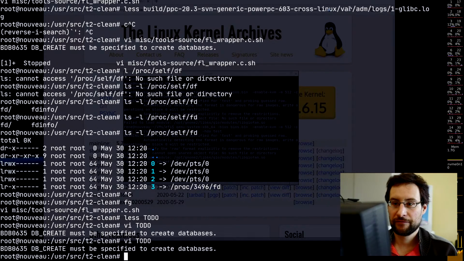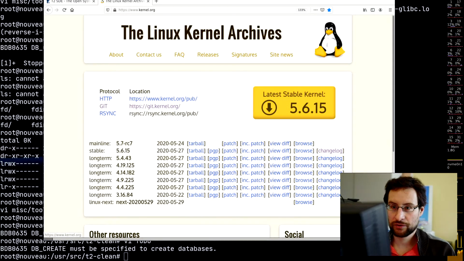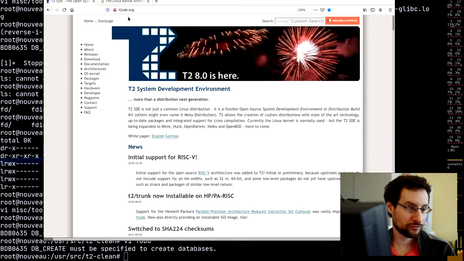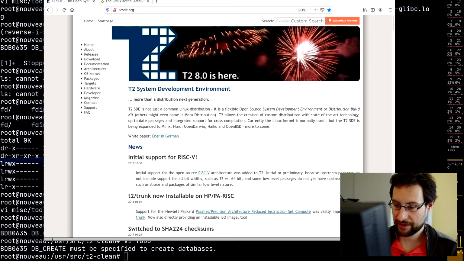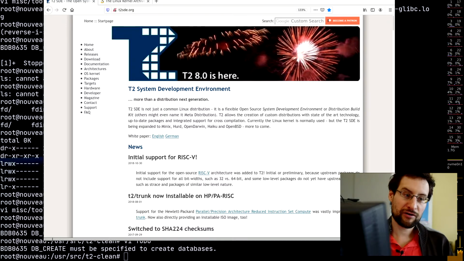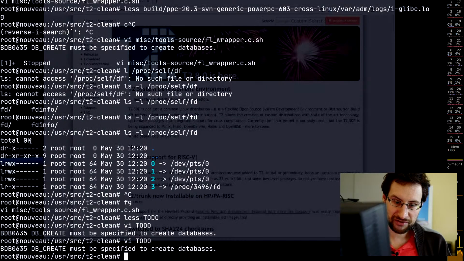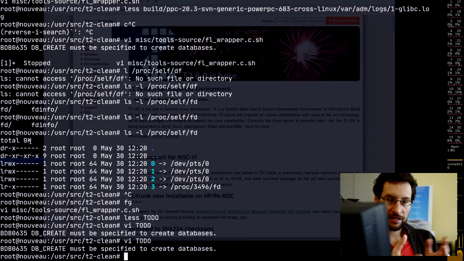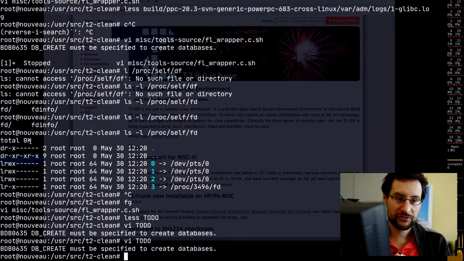Question from the audience: what distribution are we running? Our own, so doing Rock Linux, now T2. So running T2 here, which automatically cross-compiles from scratch. It is a source distribution similar to Gentoo. Before you ask why not Gentoo: because it is amazingly scripted with readable shell scripts, but it is as old as Gentoo. Just until some years ago we didn't do YouTube videos, so this is why it's not as well known.